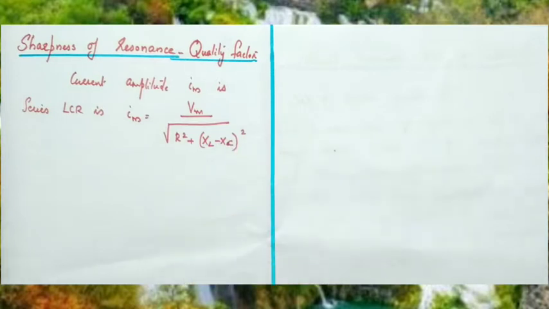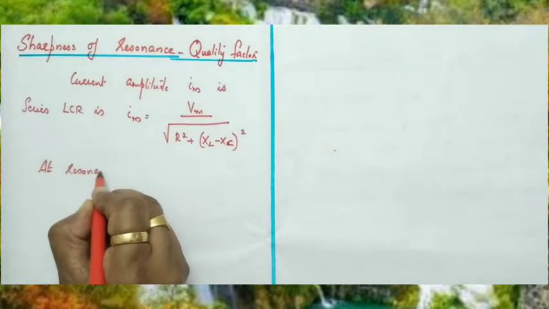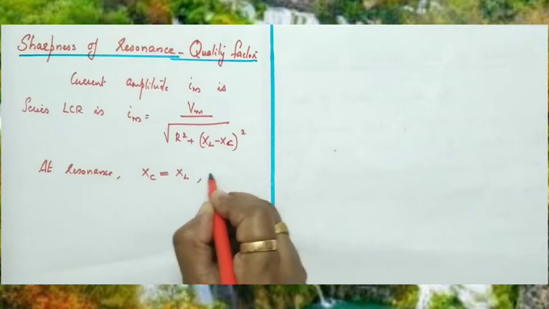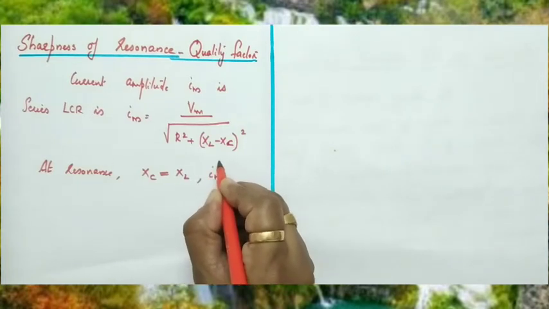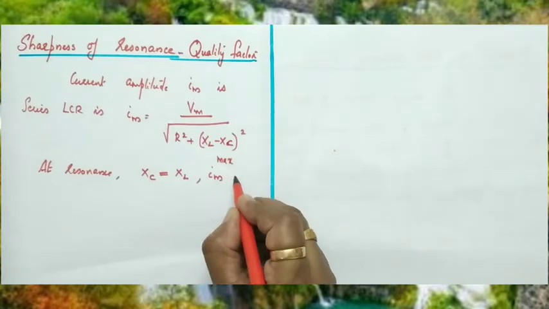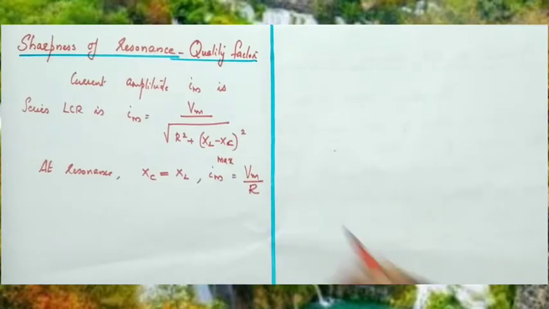Clear? And we also know that at resonance Xc and XL are equal. So what happens to current? Im becomes maximum, and the maximum value is Vm divided by R.